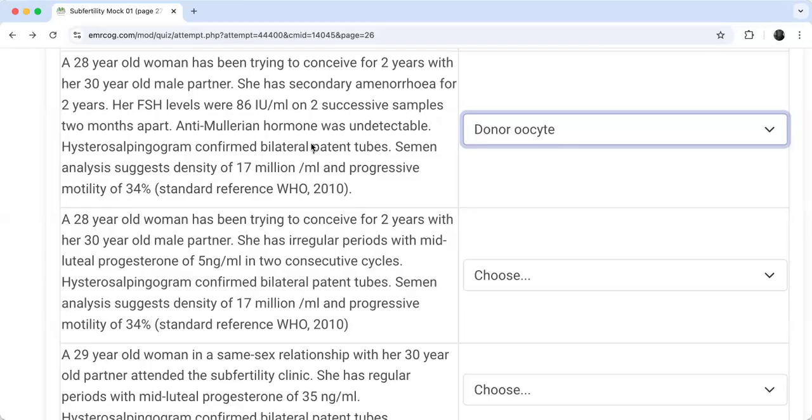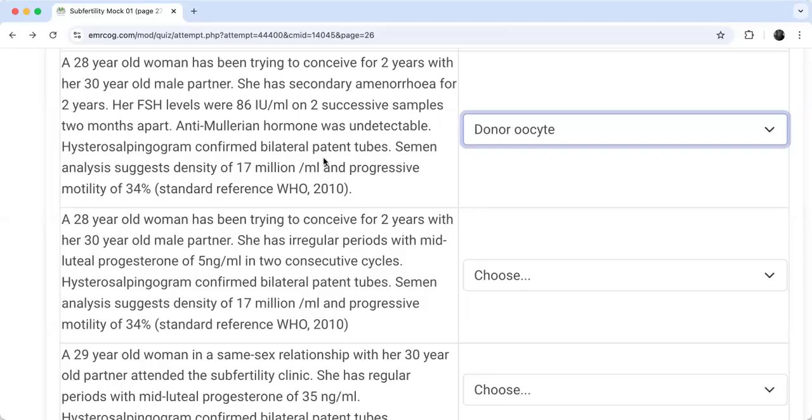But here, this male semen is good, right? 17 million per ml. So I have many, and motility is fine. There is no problem. And the problem is I don't have ovum. So it's not the problem of the male at all. Once the ovum is there, do you think that IVF will be possible? A good quality ovum from a donor. Yes, okay.